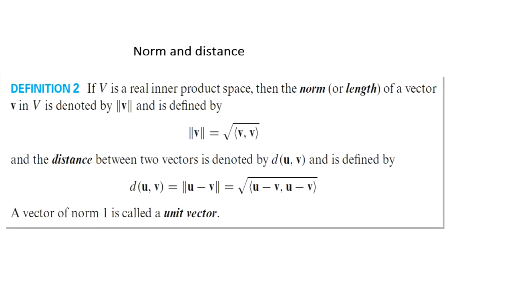We have defined norm and distance also. Norm or length of a vector v in a vector space V is denoted by norm v, and it is defined as norm v equal to the square root of the inner product of v with v. The distance between two vectors, denoted by d(u,v), is defined as norm of u minus v. And a vector having norm 1 is called a unit vector.